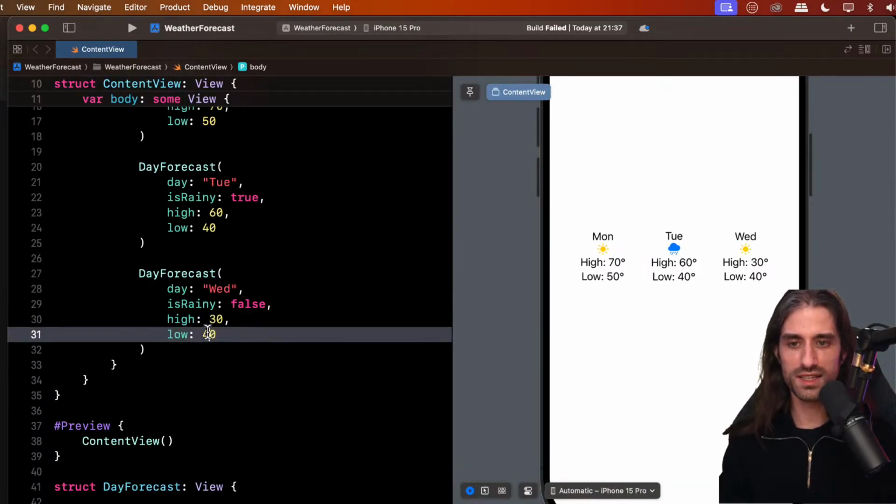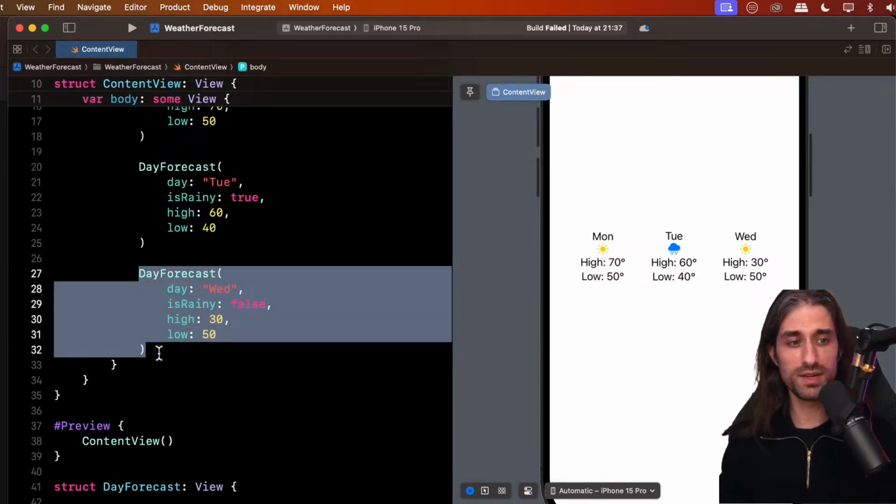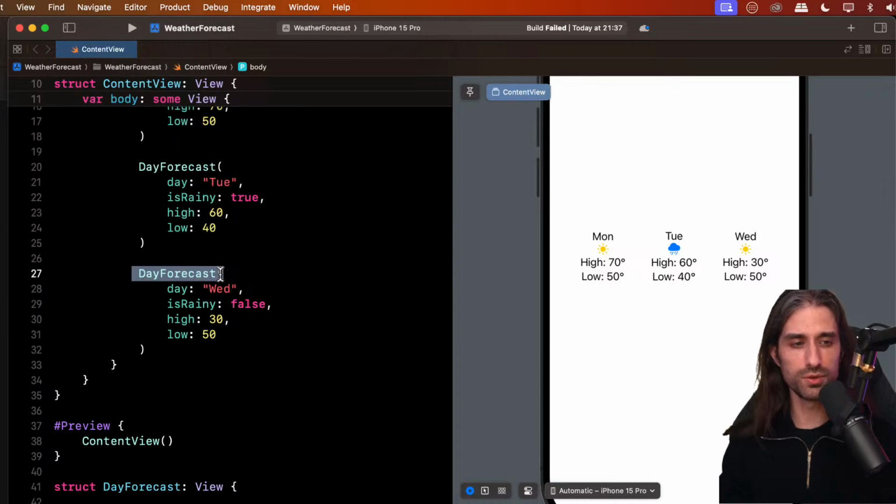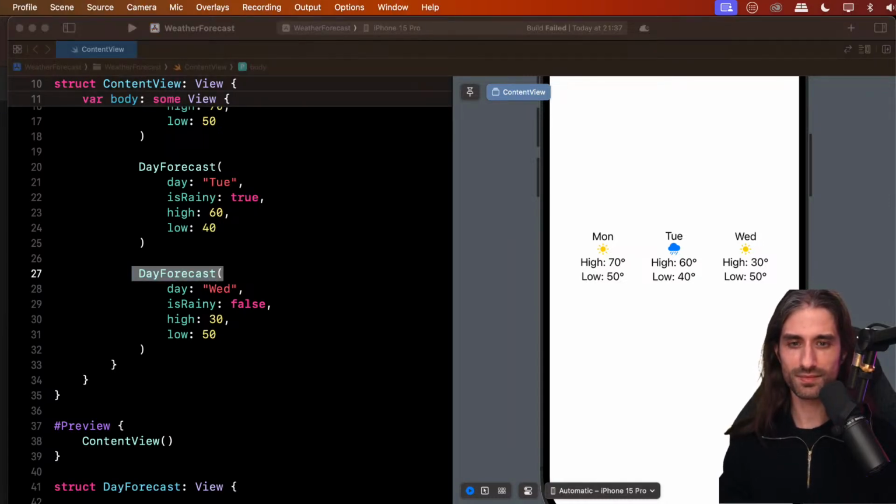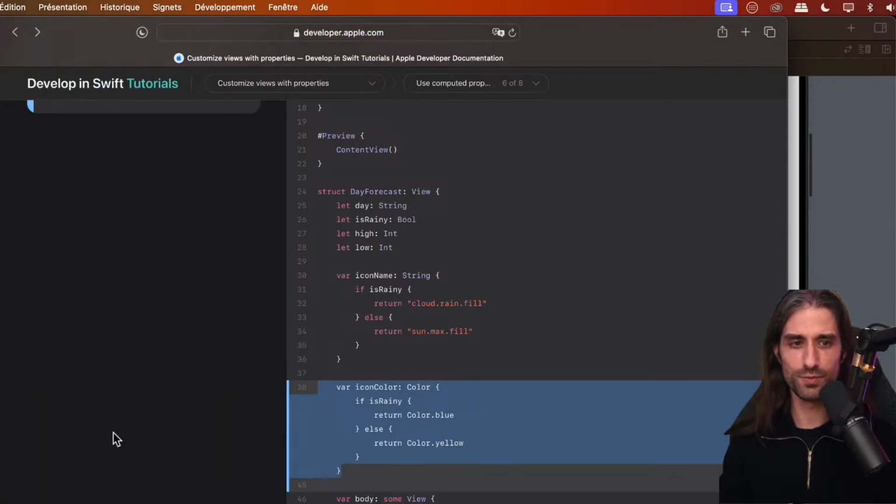I have no idea how Fahrenheit temperatures work. I guess 500 degrees is not good, even in Fahrenheit. Okay, I don't think this is realistic, but at least it allowed us to add a new day forecast extremely quickly, thanks to the fact that we have encapsulated the UI logic of a day forecast into this day forecast subview or child view.